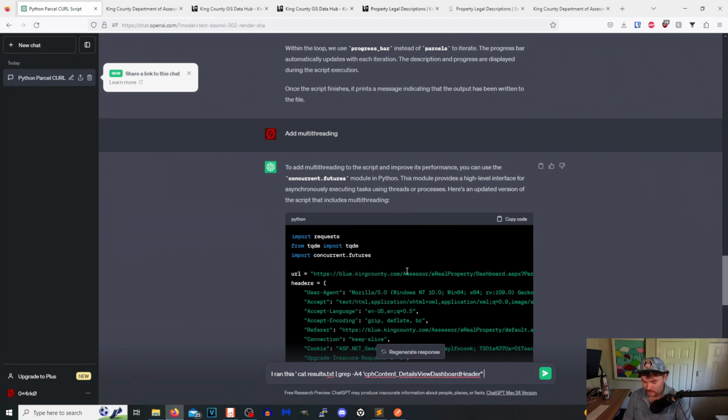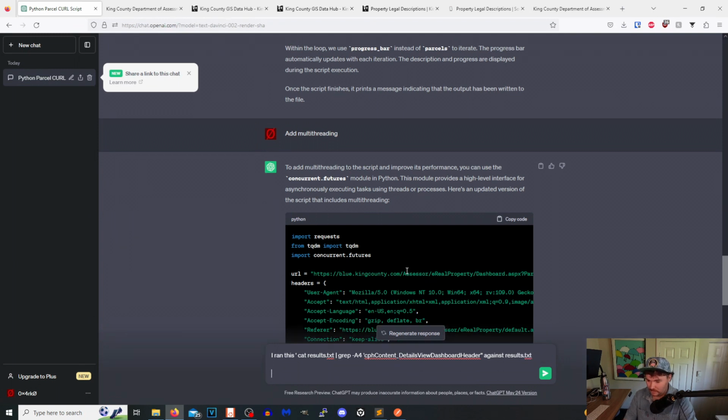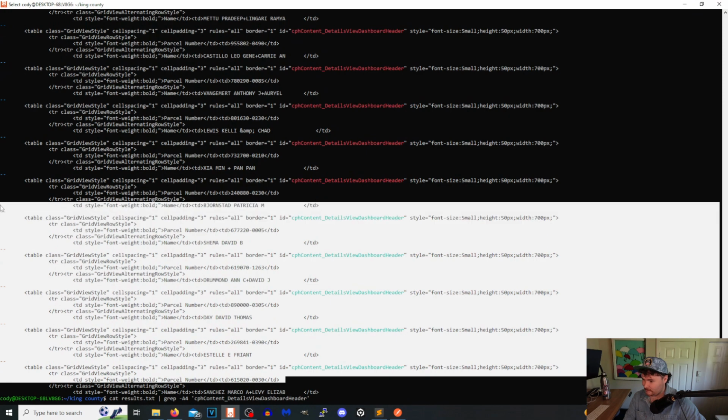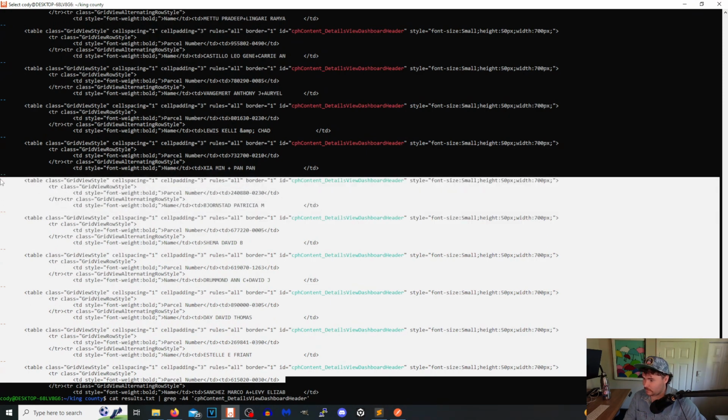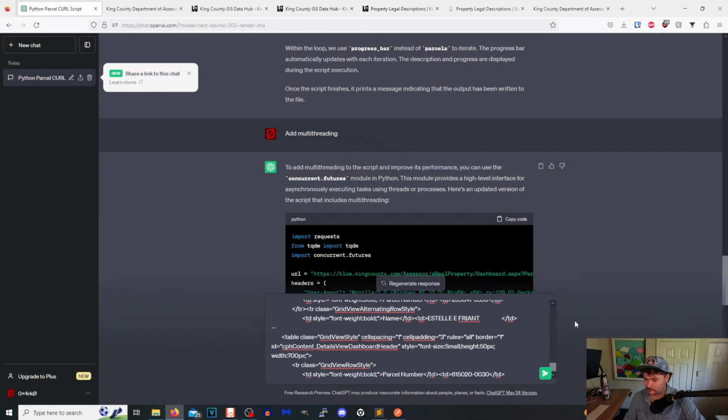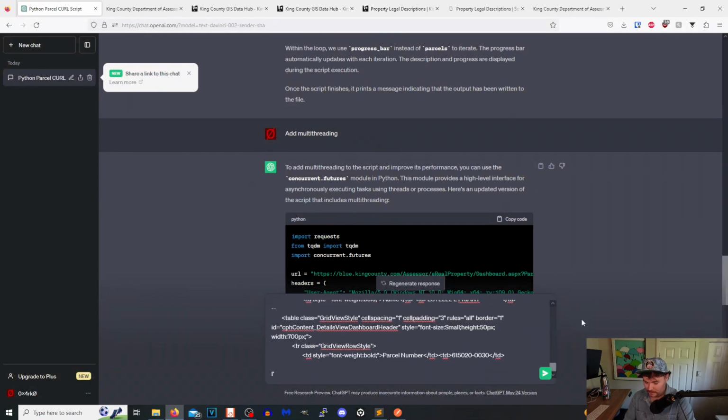Paste against results.txt and got this output sample. Oops, go back here. Just give it enough of a sample size. I'm looking to filter results.txt to capture only